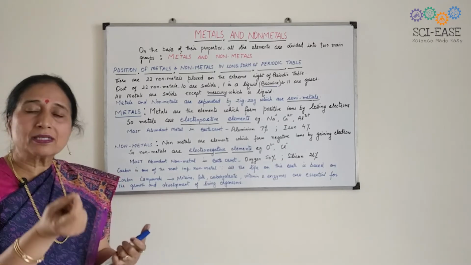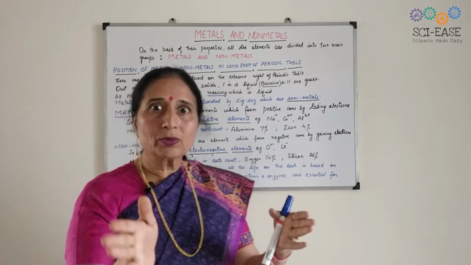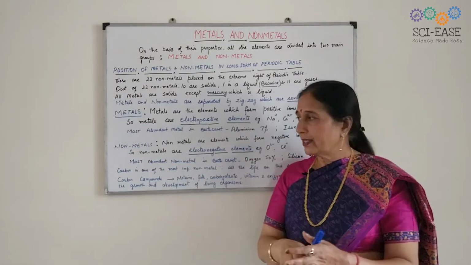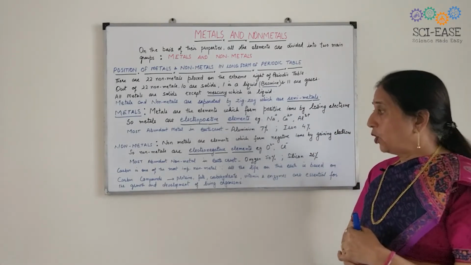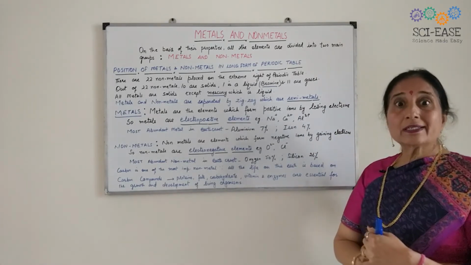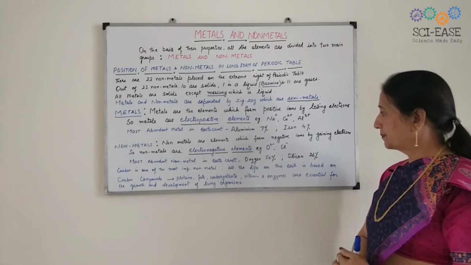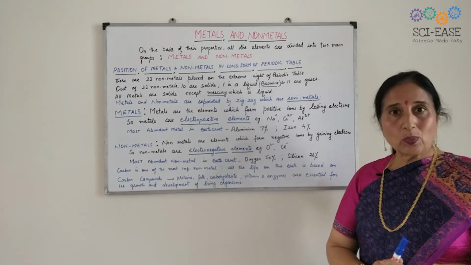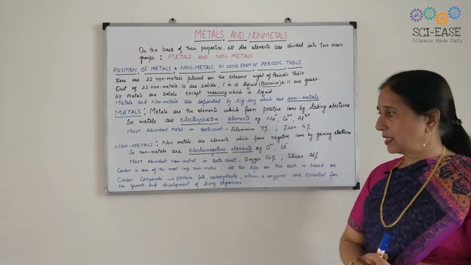So carbon is very important. We will study about carbon compounds also. The most abundant non-metal in the earth crust is oxygen, which is 50%. And silicon is the next one, which is 26% in the earth crust.